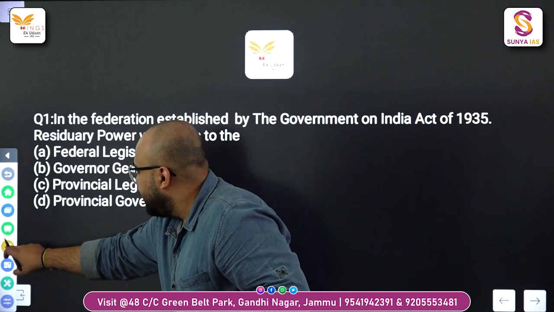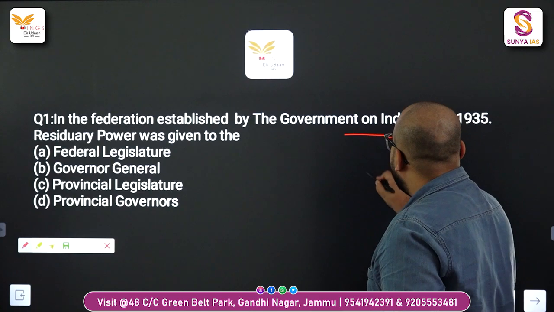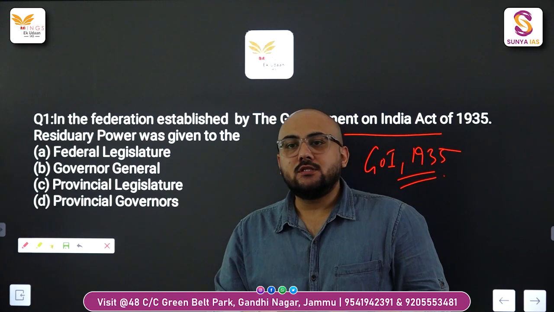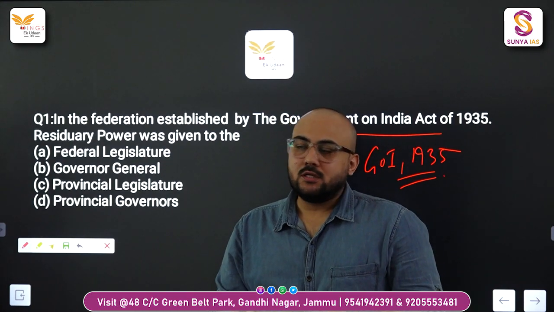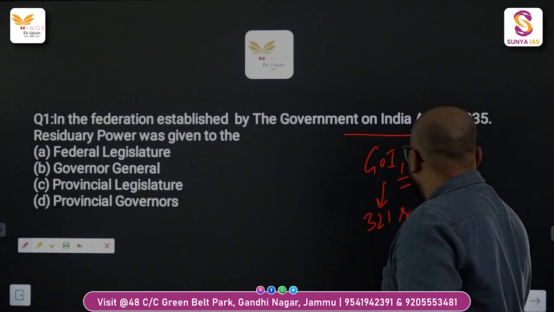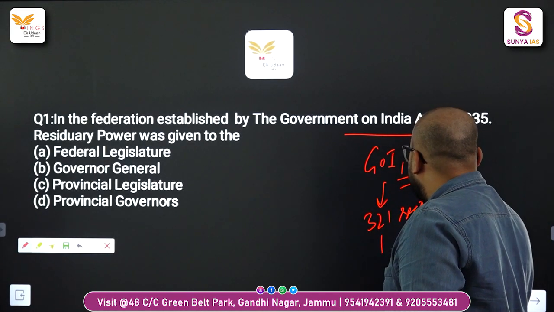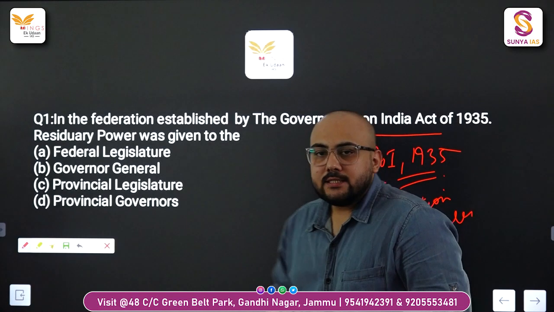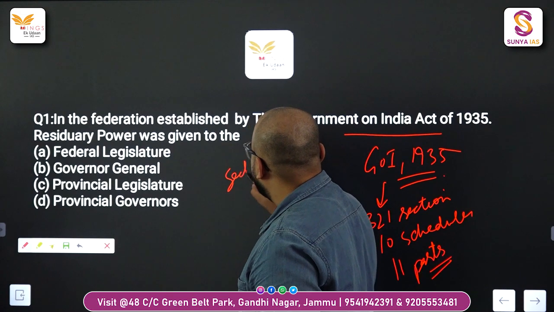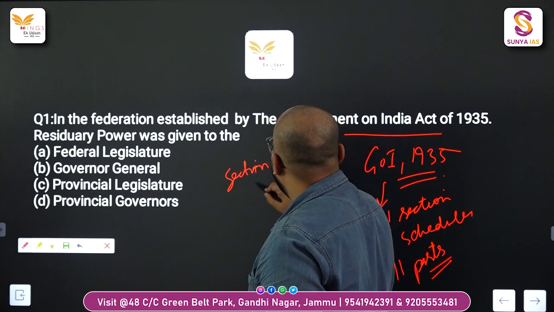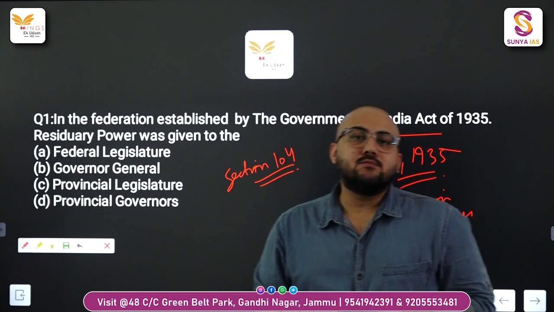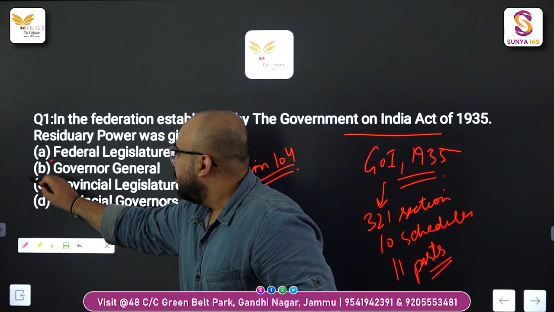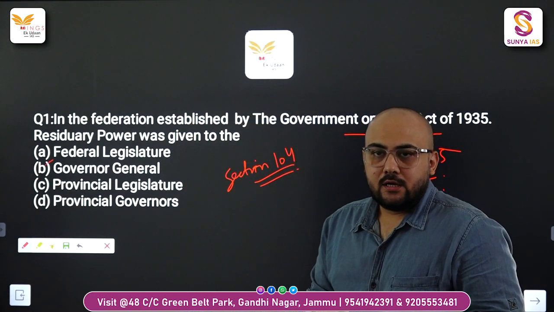Now, if we talk about the Government of India Act 1935, it has been one of the major acts from which the constitution has borrowed a lot of features, and it has 321 sections, 10 schedules and around 11 parts. Under section 104 of the Government of India Act 1935, the residuary powers have been vested in the Governor General. So the right answer is option number B, which is the Governor General.